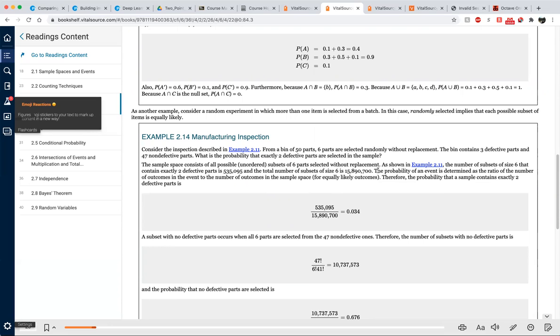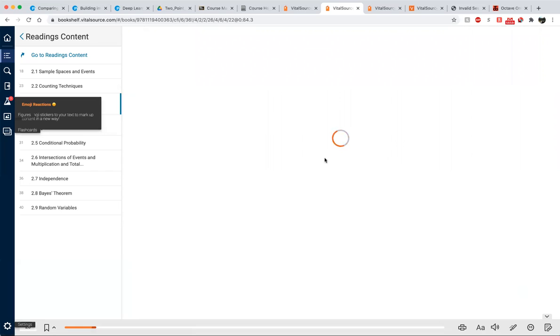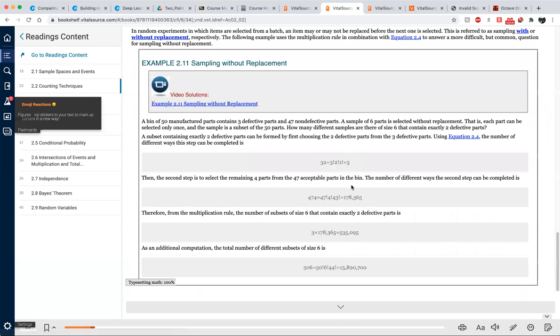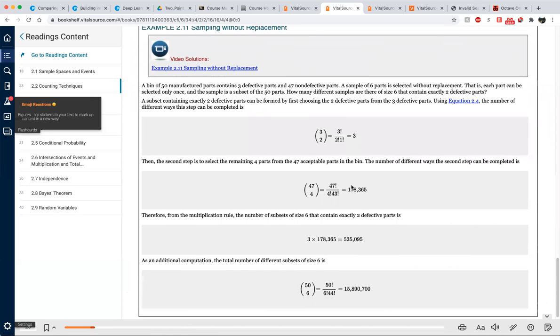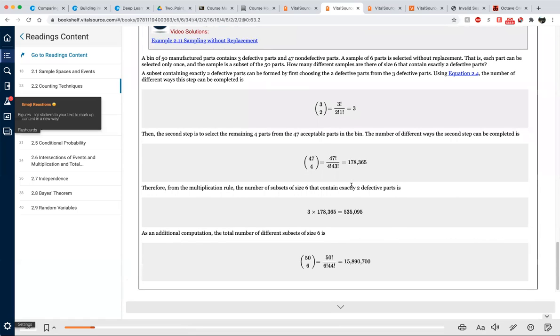So it means that we select the 6 parts without considering order and without replacement. Let me see, you can see that back there. That was the 3 times, you see that?